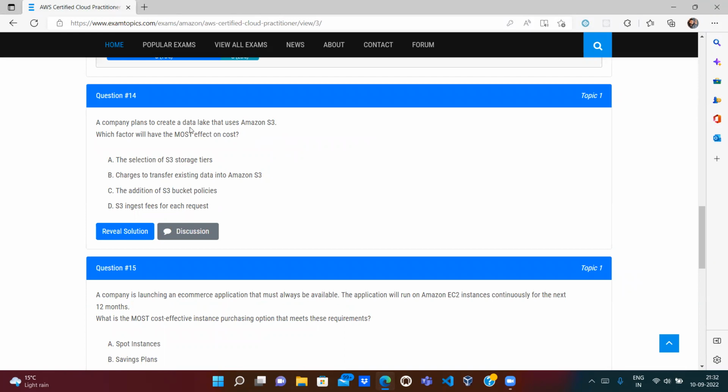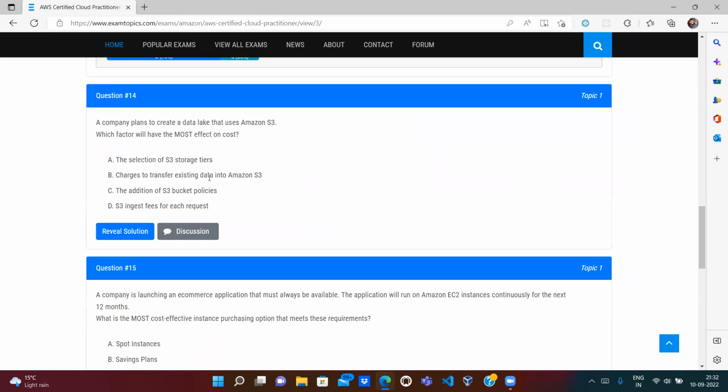And they want to create a data lake. So basically they want to convert S3 into a data lake. Which factor will have the most effect on the cost? So which will decide the cost? The selection of the S3 storage class, definitely, because if we use Standard, we have to pay more, compared to Glacier or Infrequent Access.